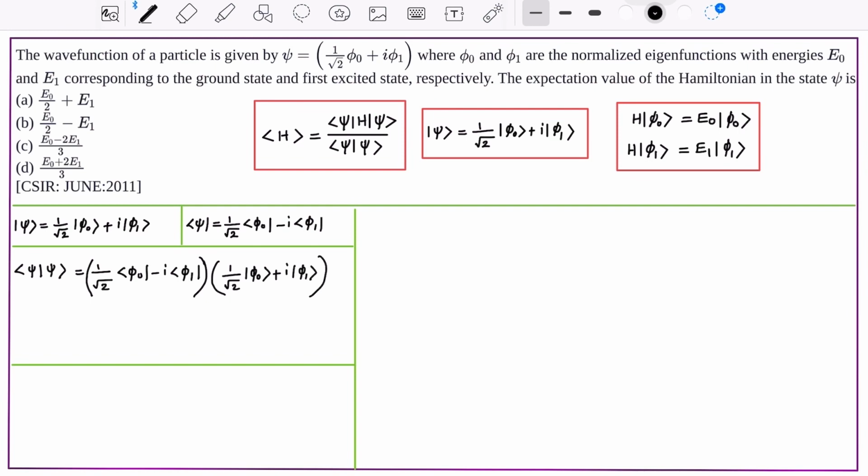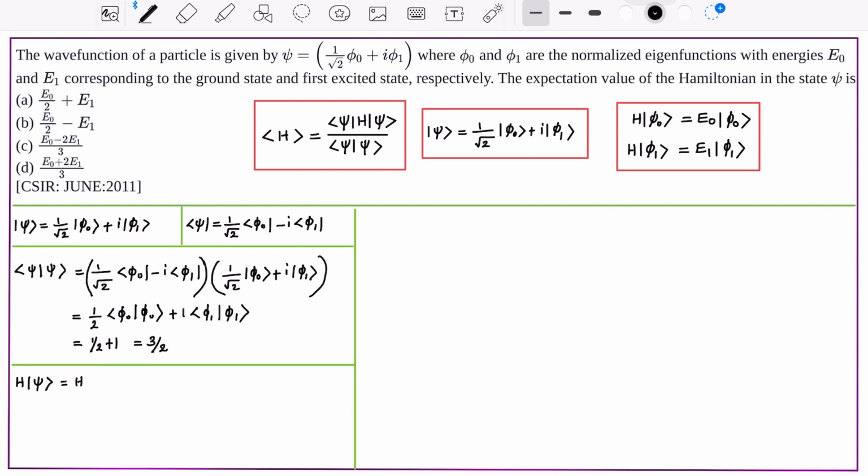Now we can write it as 1 by 2 times the inner product of phi 0 with itself plus 1 times the inner product of phi 1 with itself. So the answer is 1 by 2 plus 1, that is 3 by 2. This is because the inner product of phi 0 with itself is 1 and the inner product of phi 1 with itself is 1.